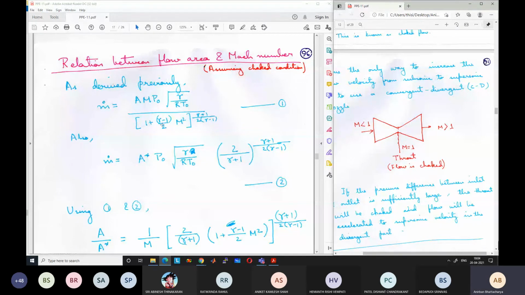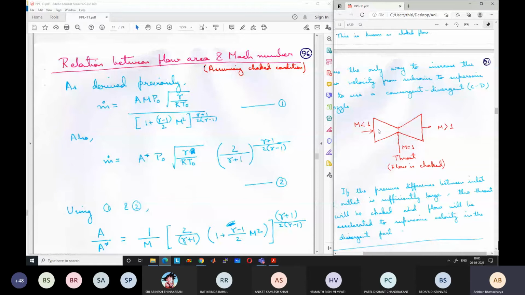Assuming choked condition, we can find a relation between the flow area and Mach number. So the condition is choked, and the Mach number varies from less than 1 up to 1 at the throat, and greater than 1 in the supersonic region. So in the converging region, the Mach number is increasing from 0 to 1, and then in the divergent region, it is increasing from 1 to larger values.